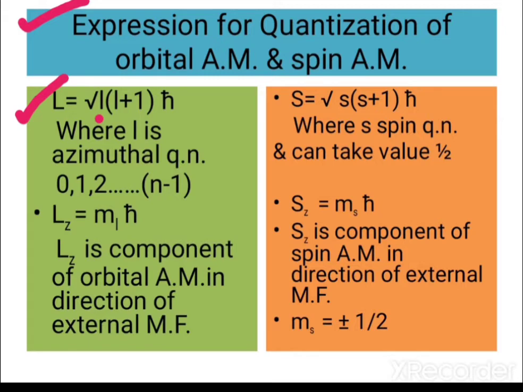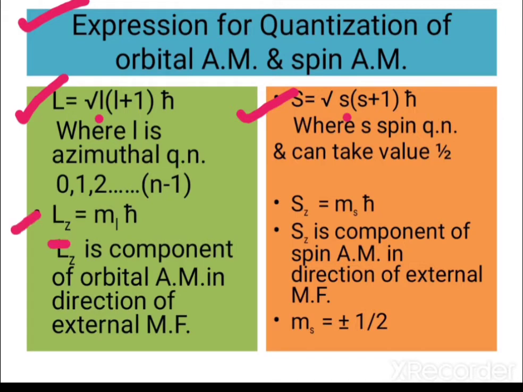On the other side, the spin angular momentum is given by under root of s into s plus 1 times h cross, where small s is the spin quantum number and can take the value 1 by 2. Now Lz equals ml h cross.